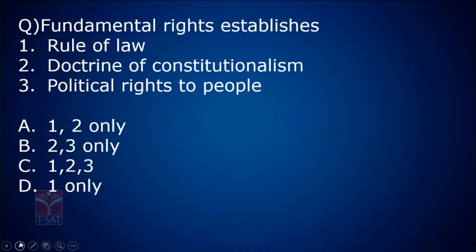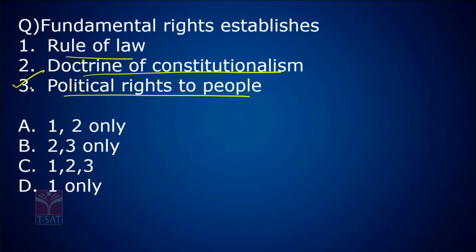Okay, 3H. Fundamental rights established. This is a question. What is the objective of fundamental rights? Rule of law, doctrine of constitutionalism, political rights to the people. See, you have read that fundamental rights provide political rights to the people. So, 3 is correct. So, this is wrong. Answer can be 2, 3 or 1 to 3, right?